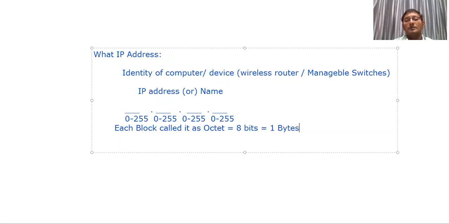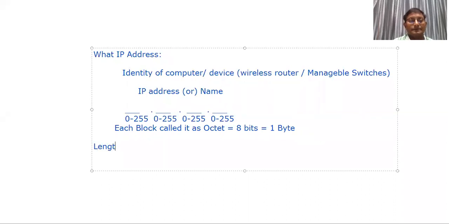So now what is the length of an IP address? If you take an IP address with 4 blocks, each block is 8 bits, that is 1 octet. So what is the length of the IP address? Any guess? 2 bytes? Huh?